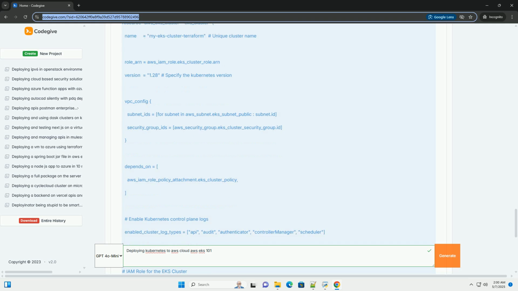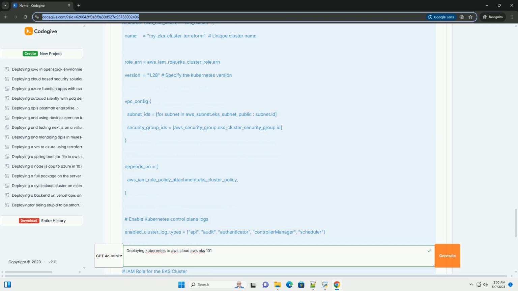Internet Gateway and Route Table: creates an Internet Gateway and Route Table to allow outbound Internet access from the public subnets. EKS cluster: defines the EKS cluster, including the cluster name, IAM role, Kubernetes version, and VPC configuration. IAM roles: creates the IAM roles required for the EKS cluster and worker nodes. These roles grant the necessary permissions to access AWS resources.